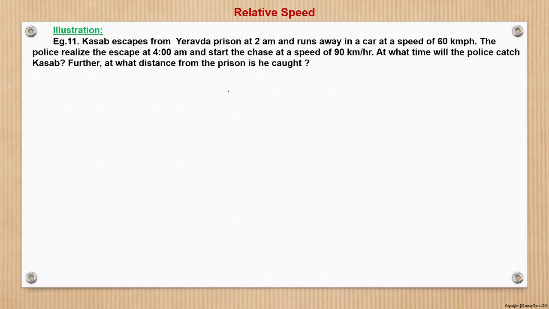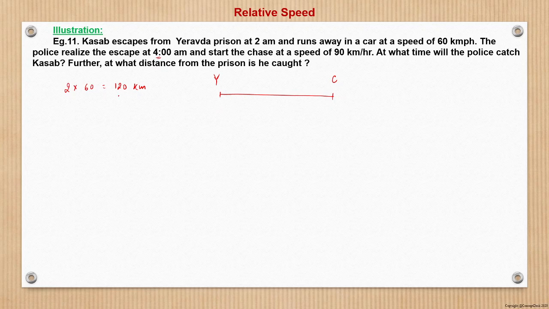After having seen so many problems, see here. This is Yerwada jail, right? And let's suppose this is the catching position. Kasab starts at 2 a.m., whereas the police start at 4 a.m. So in these 2 hours, from 2 a.m. to 4 a.m., Kasab would have moved at 60 km per hour, so that is 120 km already ahead.